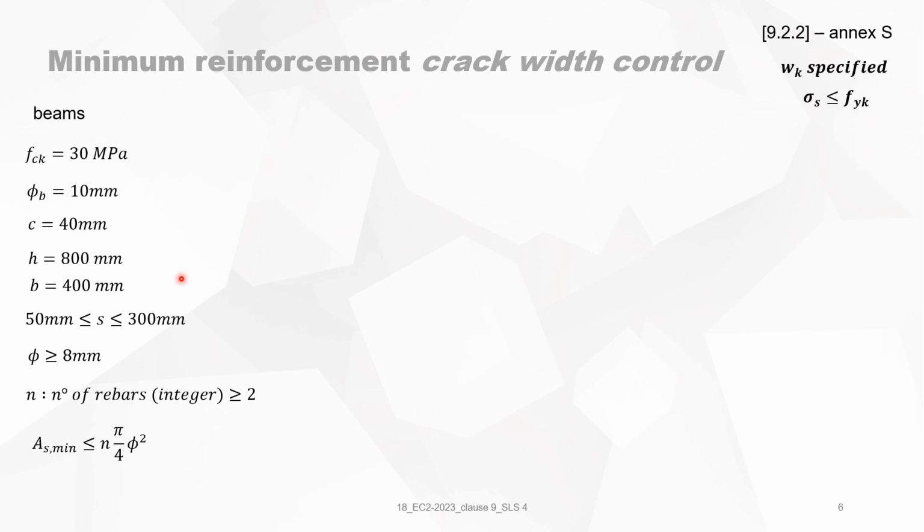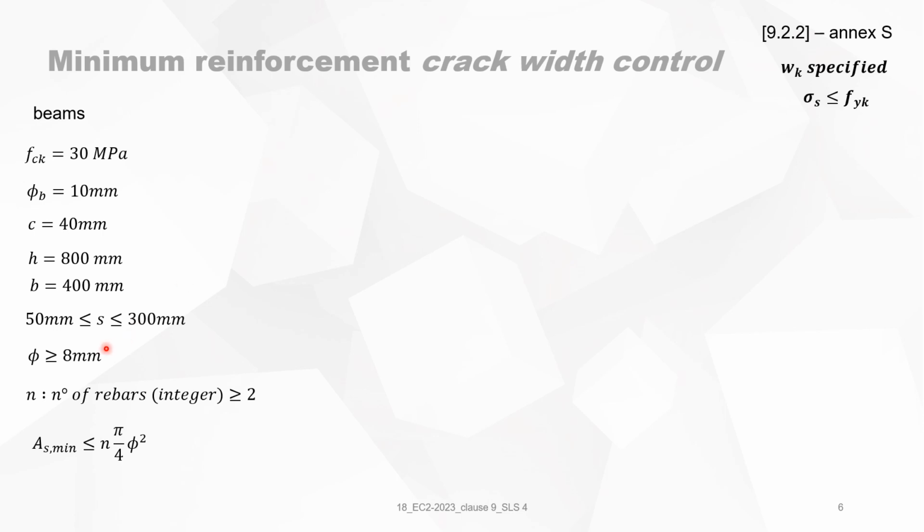So you have too many parameters to calculate it. You have too many combinations. In principle, the smaller the diameter, the better for the crack width specification. And the more diameters you have, the better it also is for the crack width. So in principle, you should put as many diameters of 4 or 5 or 6 millimeters into the section, which is not practical, which is ridiculous. So now the engineer has to make some limitations.